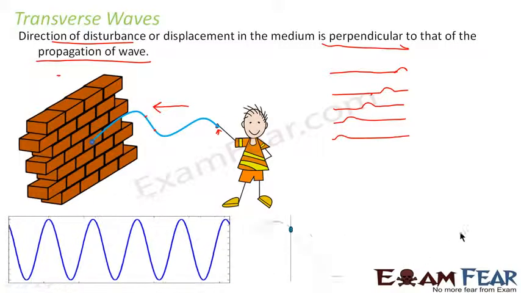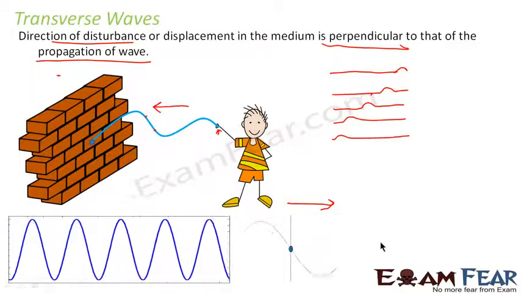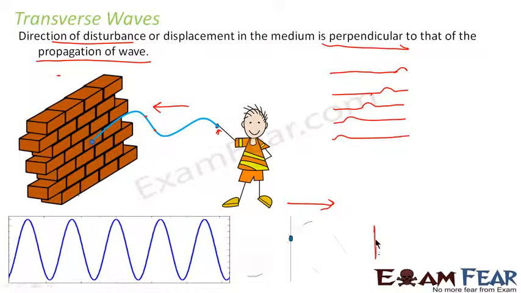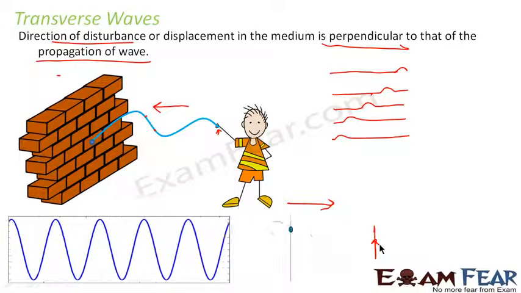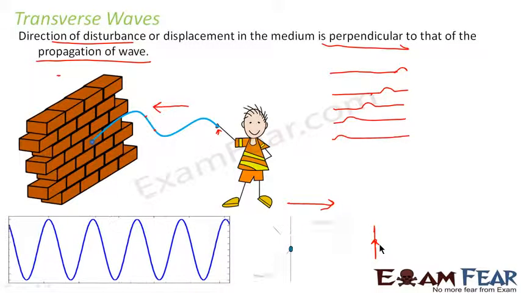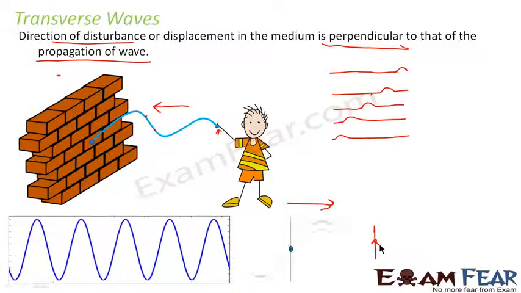If you draw this complete wave, the wave propagation takes place along this direction, but the movement of the particle takes place along this direction, right? The particle goes up and down vertically. So the movement of the disturbance, or the movement of the particles of the medium, is perpendicular to the propagation